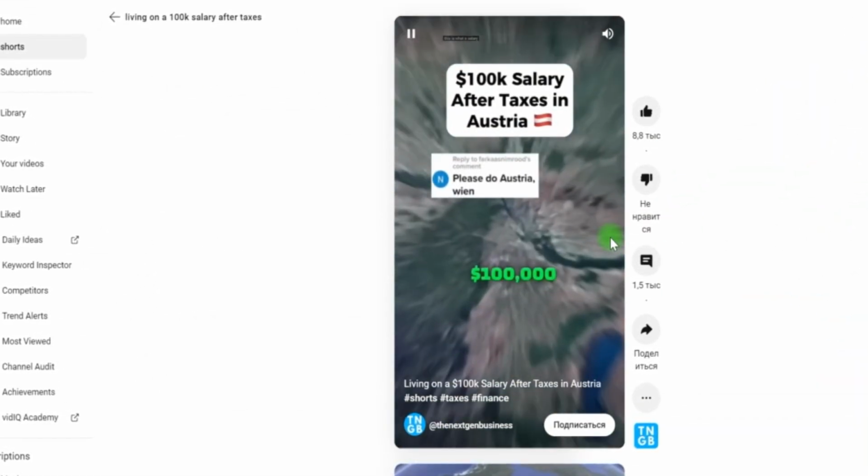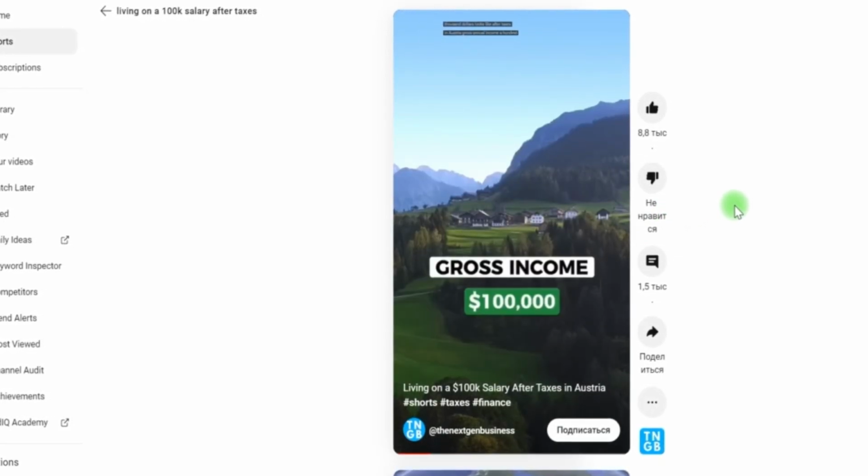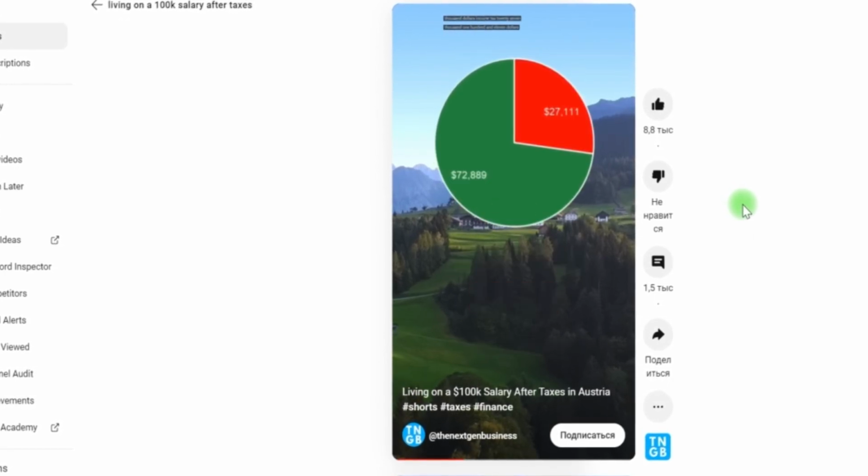This is what a salary of $100,000 looks like after taxes in Austria. Gross annual income $100,000. Income tax $27,111. You get the idea.